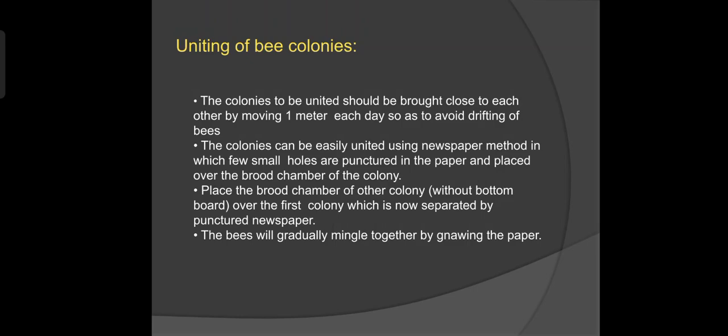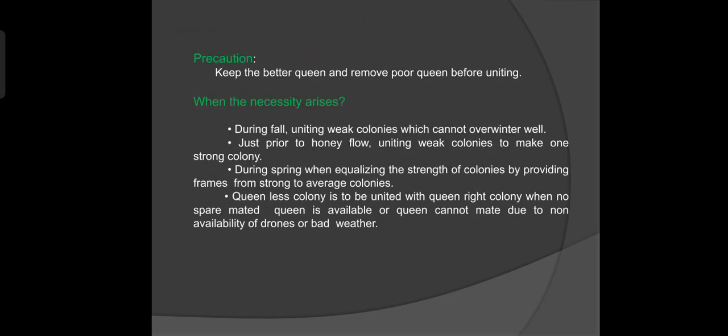When they are within 1 meter of each other, the colonies can be easily united using the newspaper method, in which a few small holes are punctured in the paper and placed over the brood chamber of one colony. The other colony, without the bottom board, is placed over the first colony, which is now separated by the punctured newspaper. Bees will gradually mingle, and before uniting, keep the better queen and remove the poor queen.